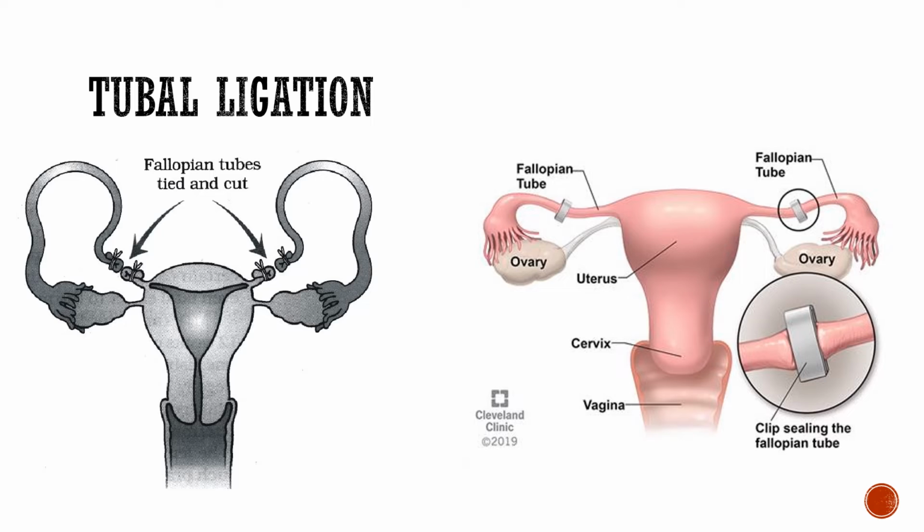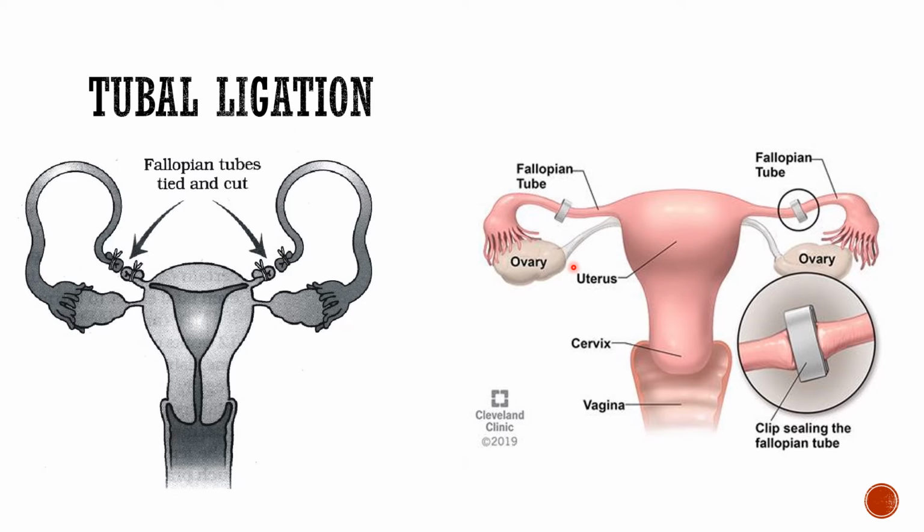So basically what happens, the fallopian tubes are tied, cut, sometimes they are clamped, like these are clamped over here, you can see these are clamped, or they are banded, then they are tied and banded and sealed closed. So how they do it, they make a small incision in the abdomen, and a small camera-like instrument known as a laparoscope is inserted in that small incision.